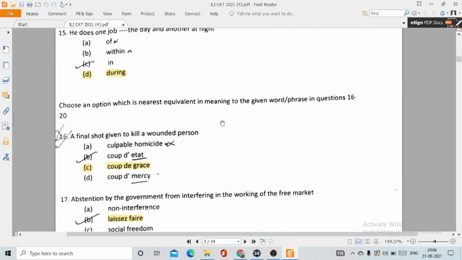Choose an option which is nearest equivalent in meaning to the given word or phrase in questions 16 to 20. So a sentence is given and you have to choose the phrase whose meaning is given in the question. Question number 16, a final shot given to kill a wounded person. It actually is option D, coup de grace.